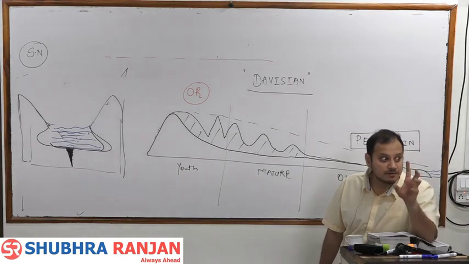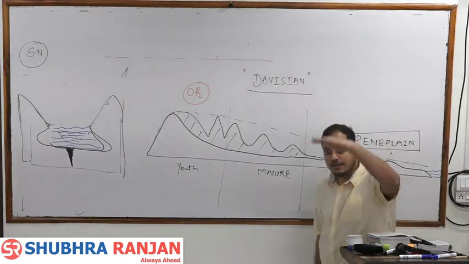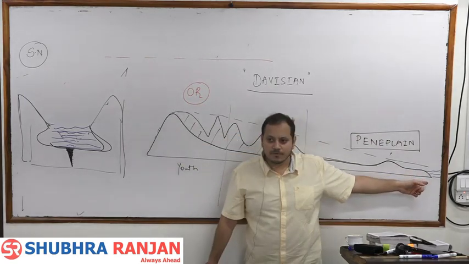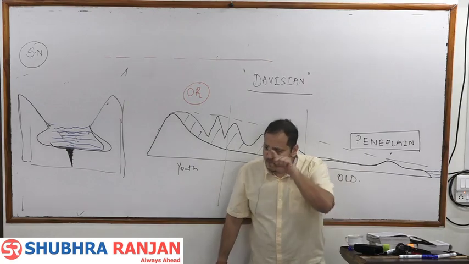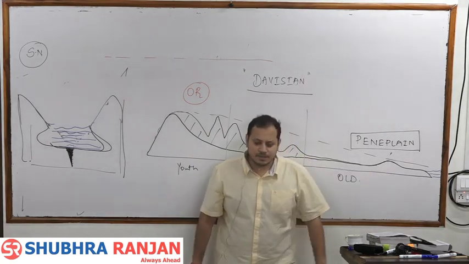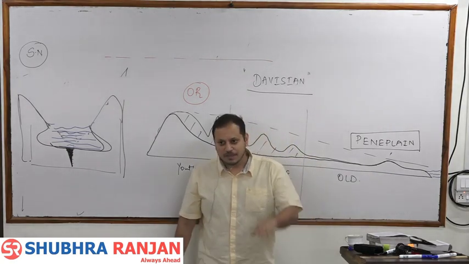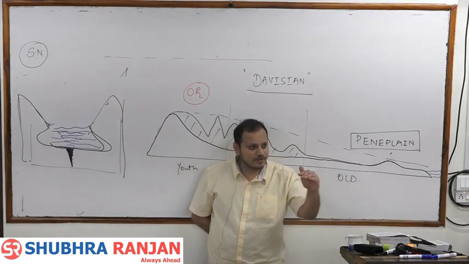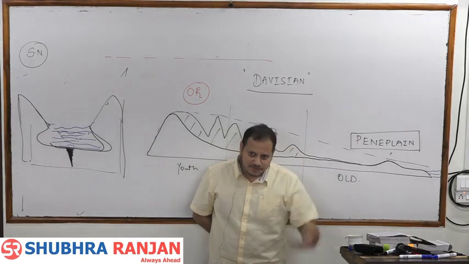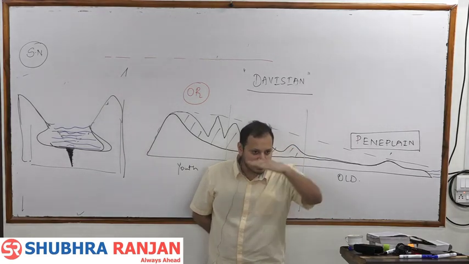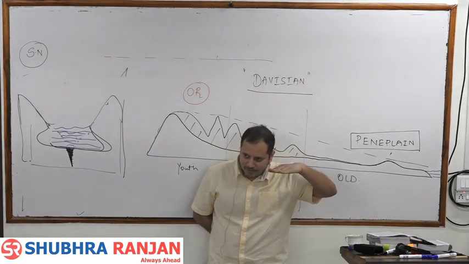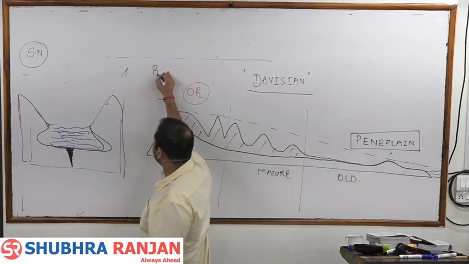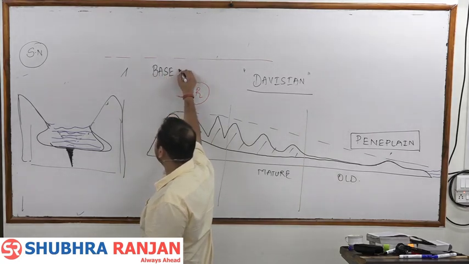So what is the final idea of the landform? Each and every landform which is at a greater height will be reduced to a lower height, and that lower height will be determined by this blue line. What is this blue line? Sea level. No landform can be eroded below the sea level. There will never be a case where we are living down and the sea is up. The landform can be eroded only up to sea level, and the sea level was therefore referred to as base level.